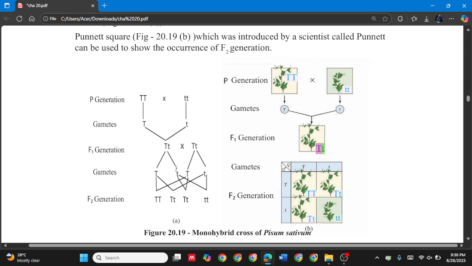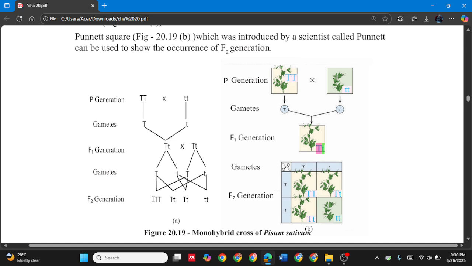Sometimes it could be capital T and sometimes it could be simple t. We don't know which type of gamete it will end up as. So we have to write both, and here also we have to write both. So this is a kind of parent plant, because from F1 we are going to make the F2 generation. So the P generation gives the F1 generation, and from the F1 generation we are going to make the F2 generation.